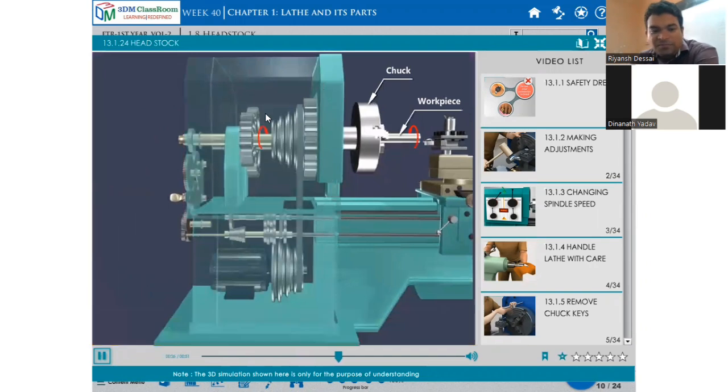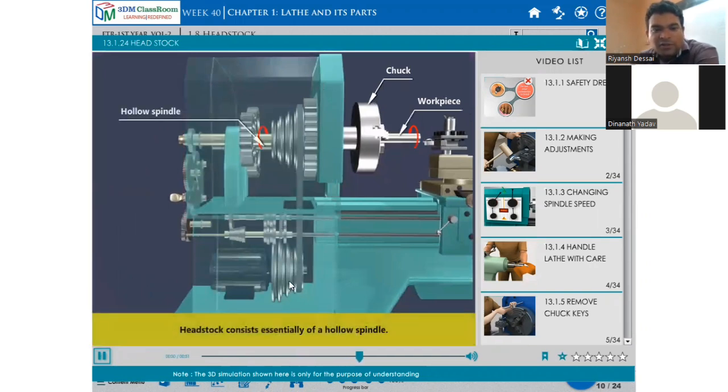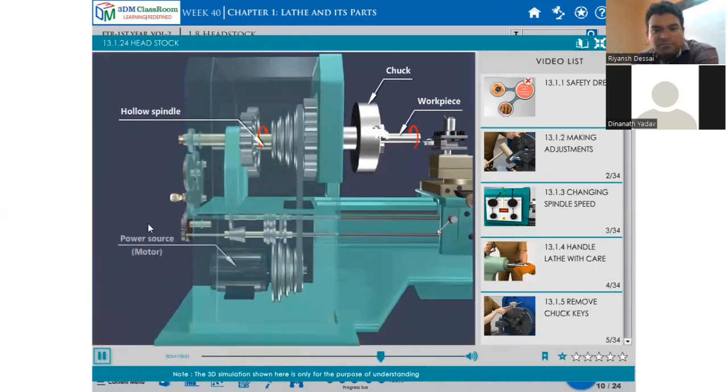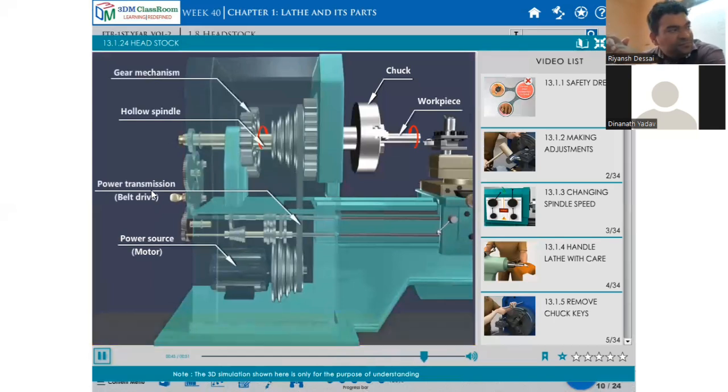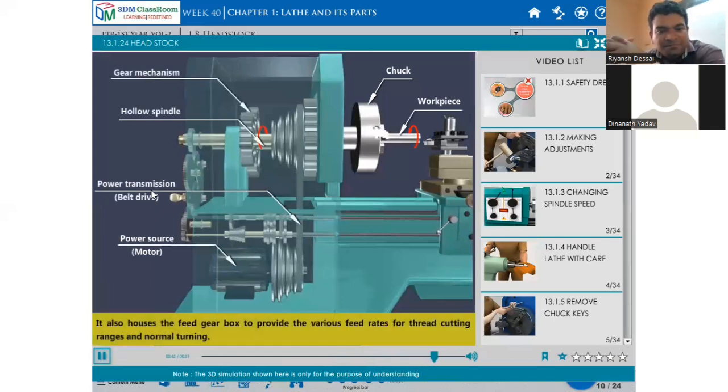It has gears. There is a motor pulley which drives it, and there is a gear arrangement. The power source is the motor, and the power transmission is the belt drive. It also consists of a mechanism for driving and altering the spindle speed.